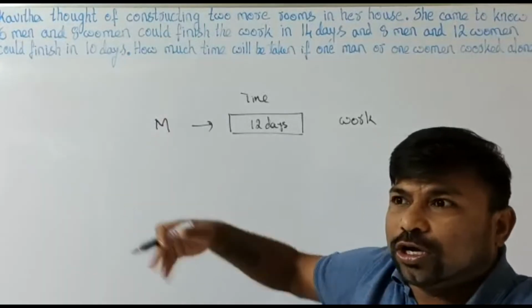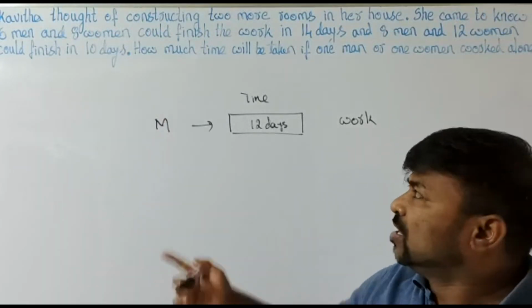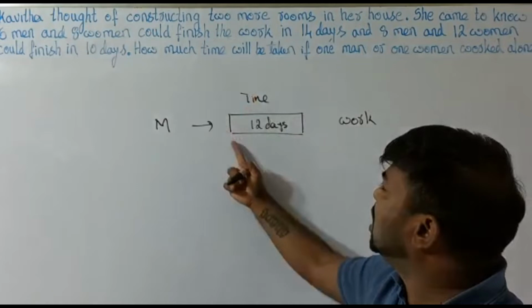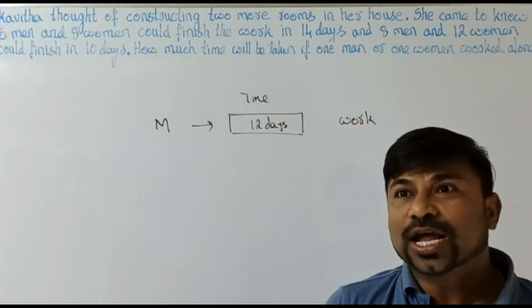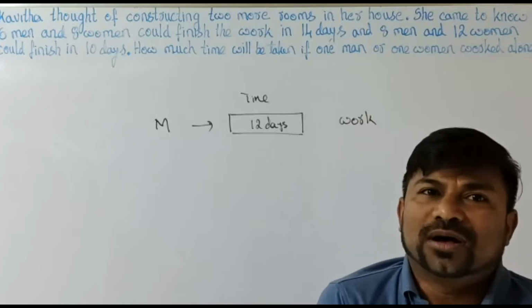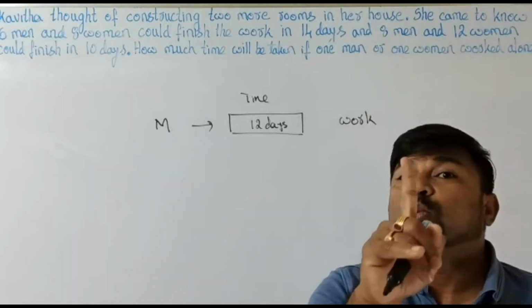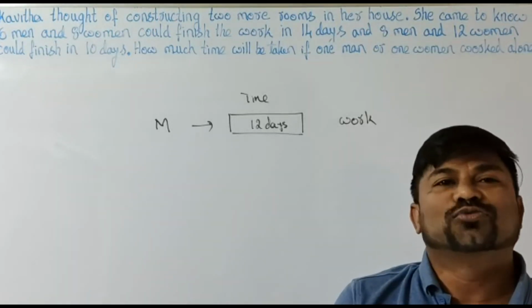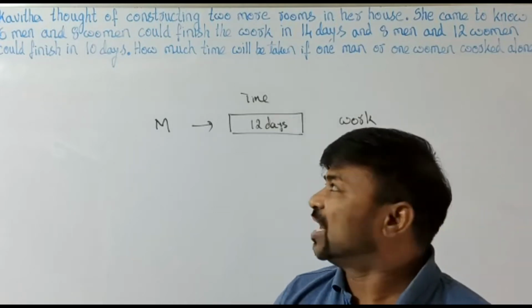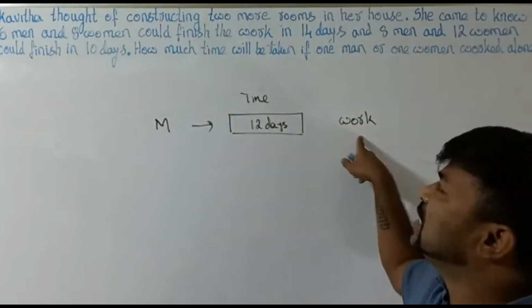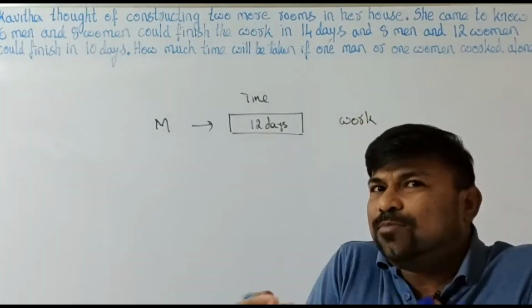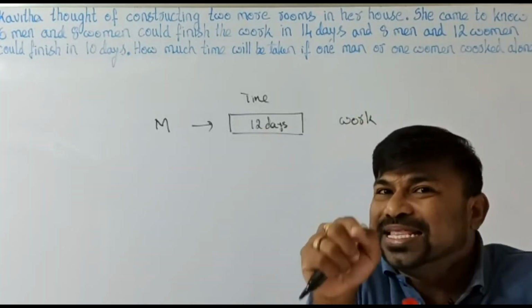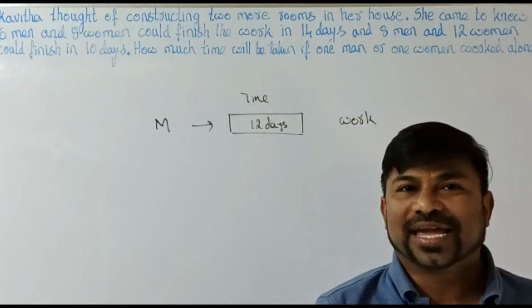If we are talking about the working capacity of the man, if a man completes the entire work in 12 days, how much amount of work will be done per 1 day? That's the calculation we should know. Are you able to understand? If a man can complete the entire work in 12 days, how much work can be done by that man in 1 day?